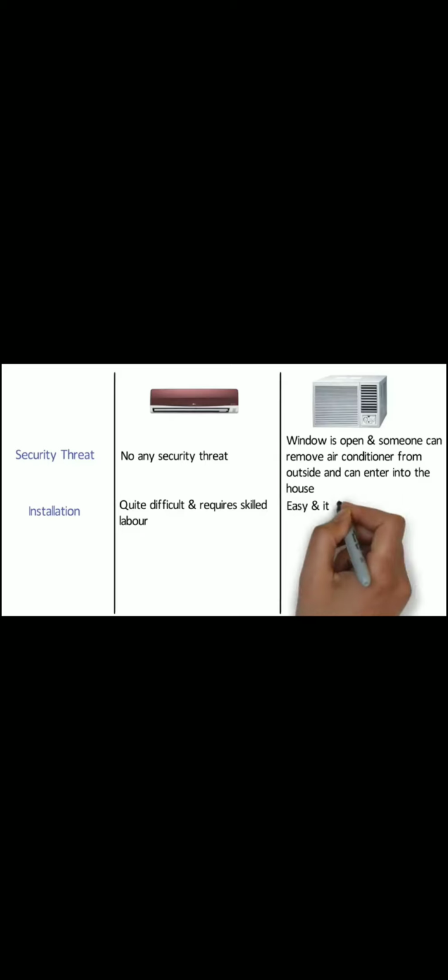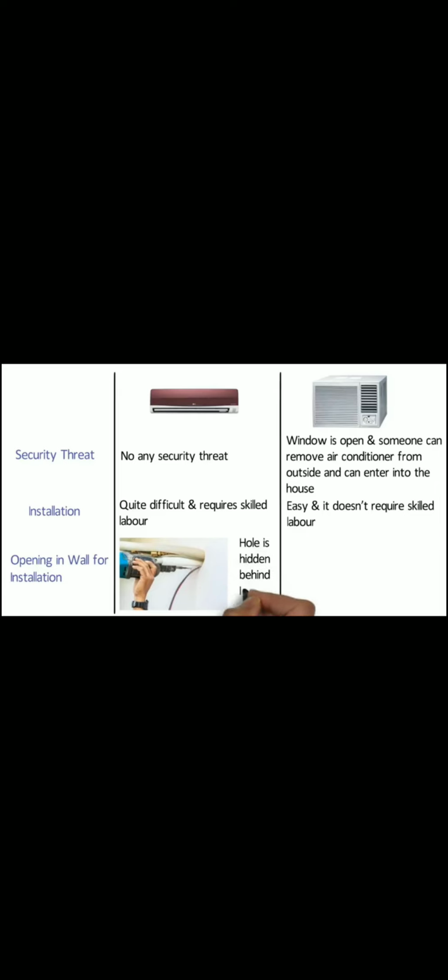Installation. In case of split AC, two different units are to be installed along with copper piping, hence it is quite difficult and requires skilled labor. Whereas window AC installation is easy and it doesn't require skilled labor. Opening in wall for installation. Split ACs require a 3-inch hole to connect indoor unit to outdoor unit for passing through required piping, and that hole is hidden behind the indoor unit. But in case of window AC, it requires a bigger opening than the AC itself to fit the whole AC into it for supporting purpose.